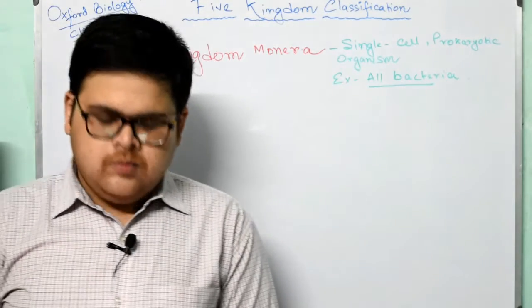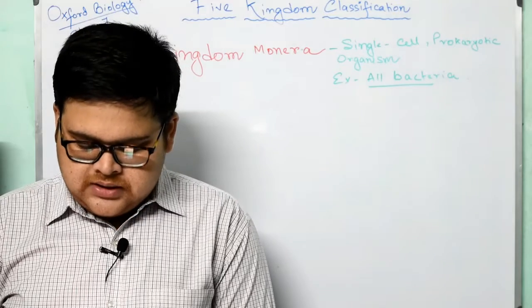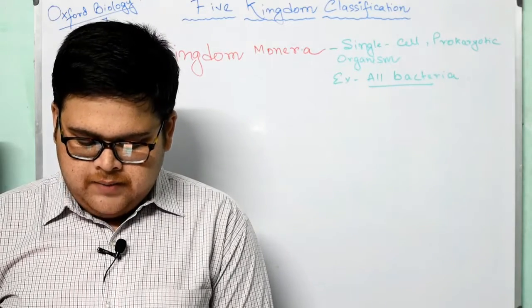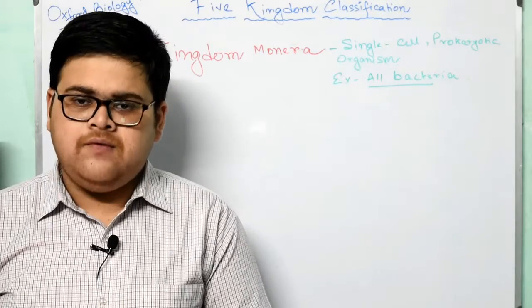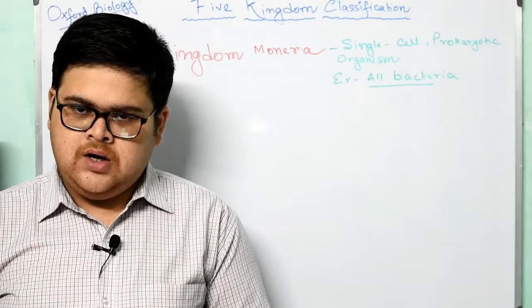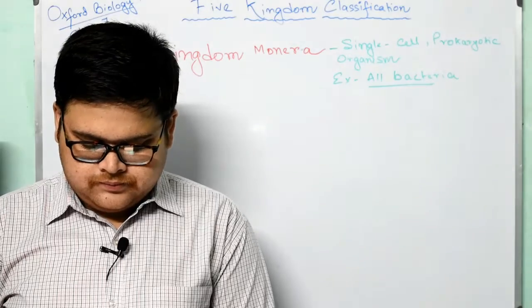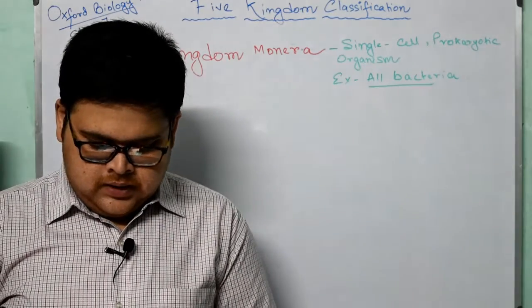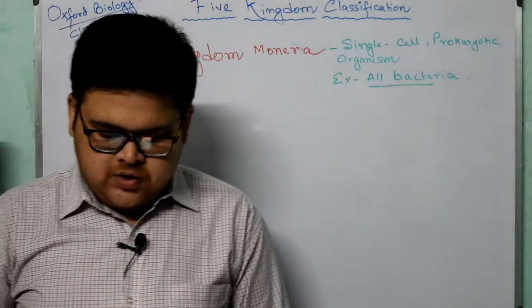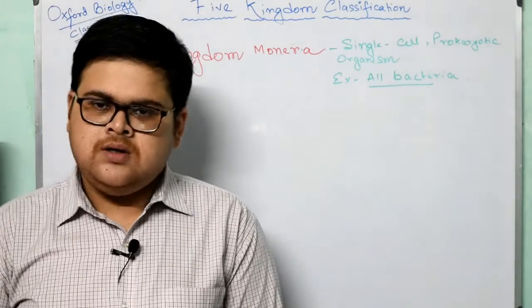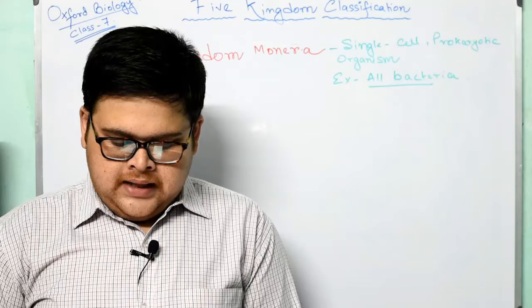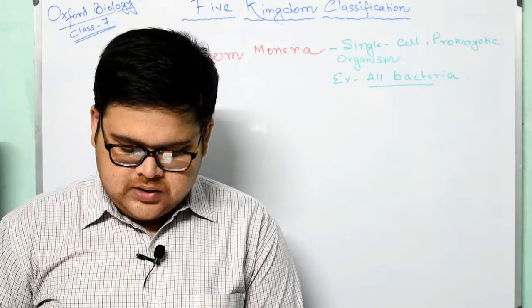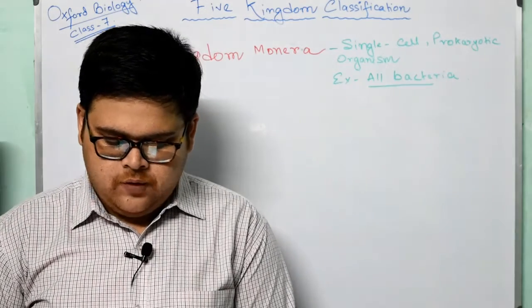Now moving forward to the structure. For structure, you will be seeing figure number 2.6 of page number 35, Oxford Biology class 7. Structure. Bacteria are unicellular organisms. Definitely they are single cell organisms. The size ranges from 0.5 to 4 microns.